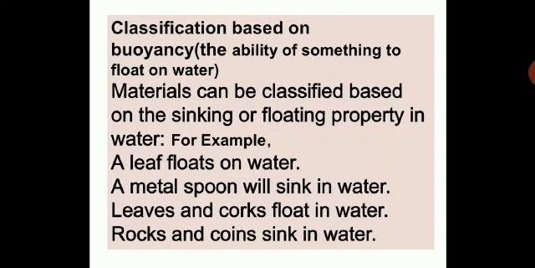For example, a leaf floats on water. Don't you agree, children? Yes. A metal spoon will sink in water because it is heavier, it is denser. Therefore, a metal spoon will not float, it will sink in water. Leaves and corks float in water. Rocks and coins sink in water because it depends upon buoyancy, the ability of something to float on water. So you have to take down this definition, the ability of something to float on water, and the examples here.